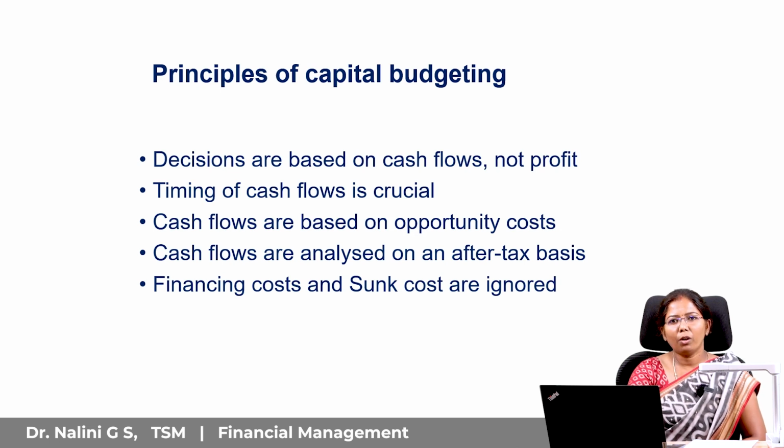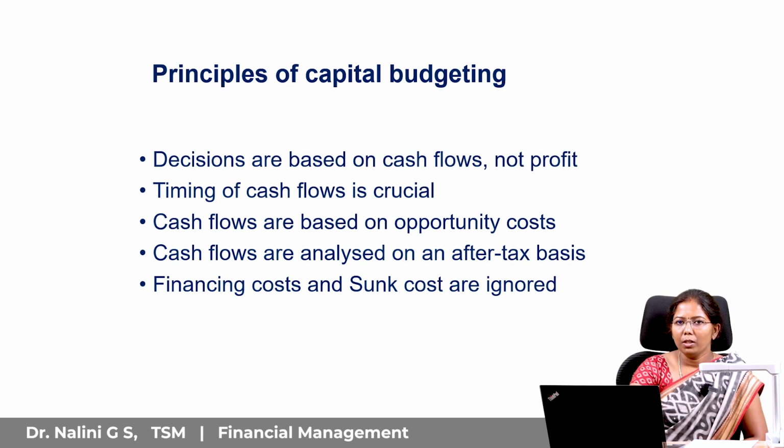Cash flows are based on opportunity cost, because all these future cash flows will be converted into present value. To convert the future value into present value, we need a discount rate. That is nothing but the opportunity cost. So if the opportunity cost increases, the present value decreases.